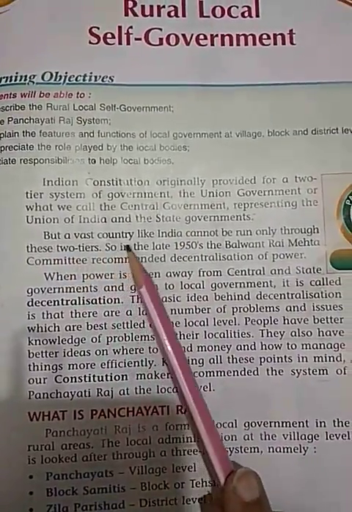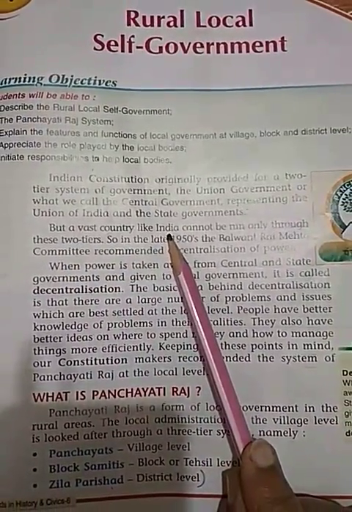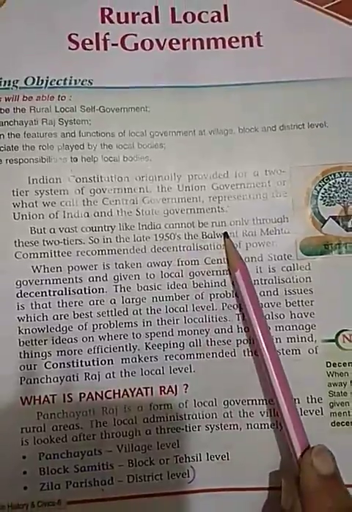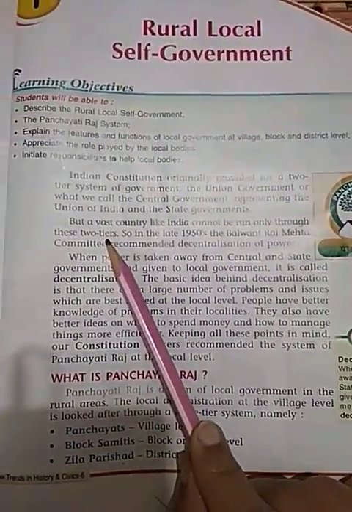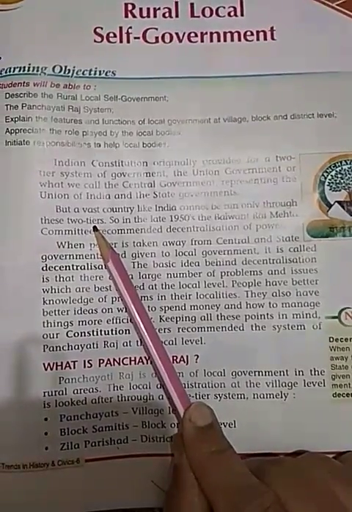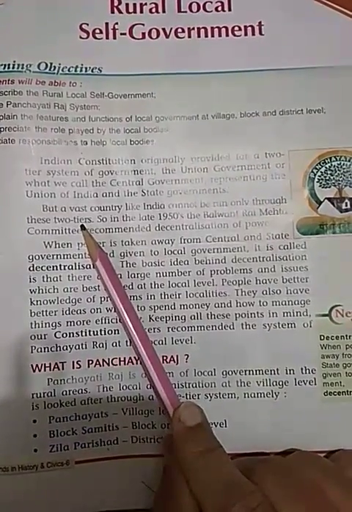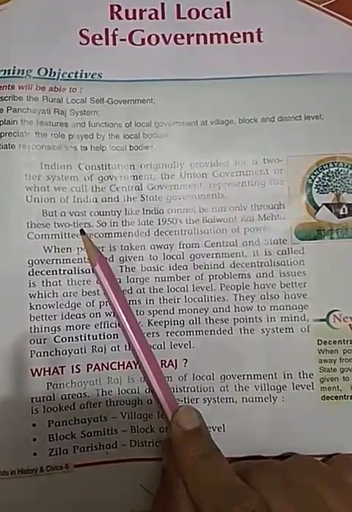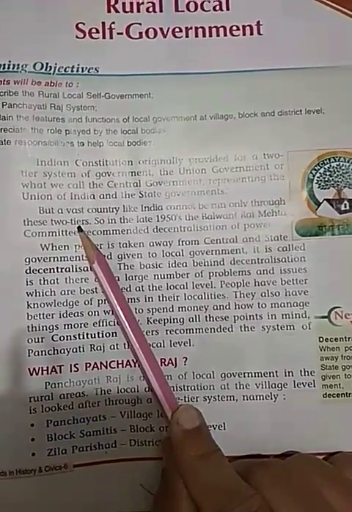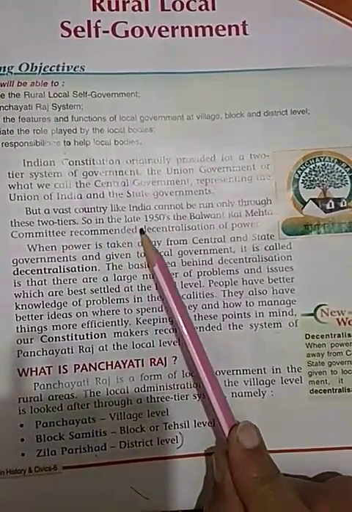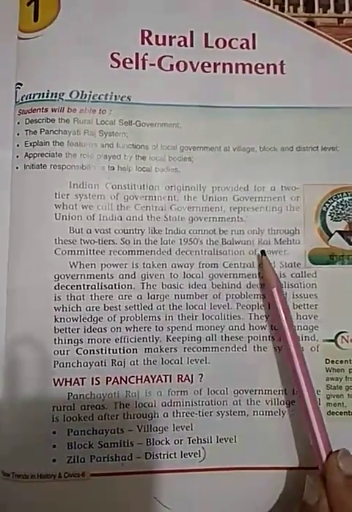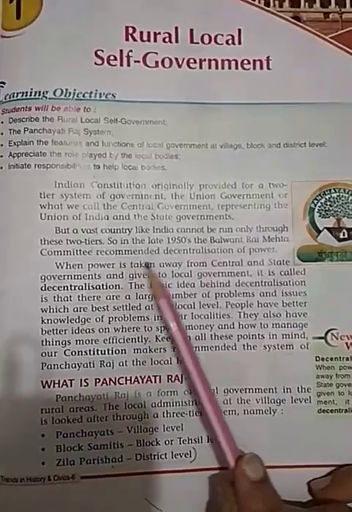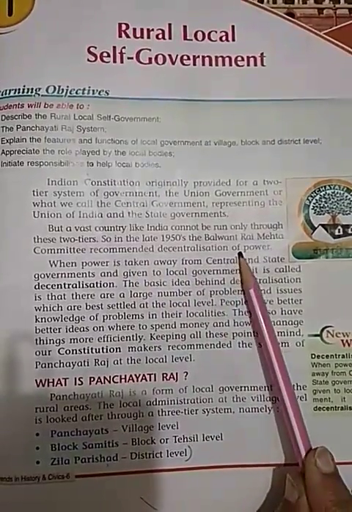But a vast country like India cannot be run only through these two tiers. As we know, India is a huge country with a huge population, so it was very difficult to run the entire country with these two tiers only. So in the late 1950s, the Balwant Rai Mehta Committee recommended decentralization of powers.